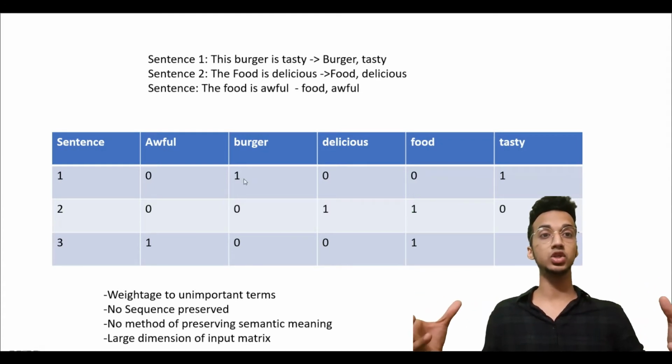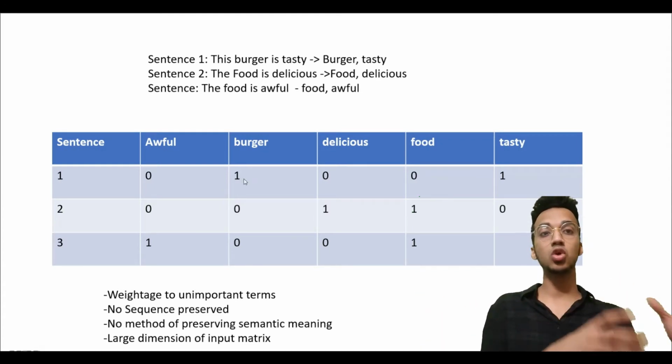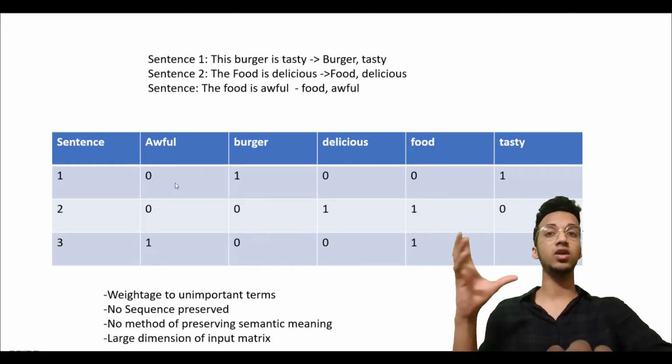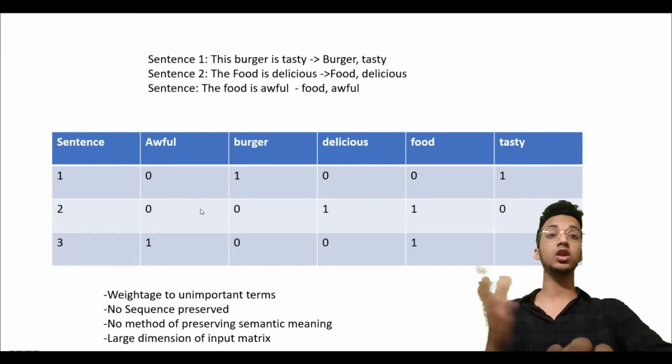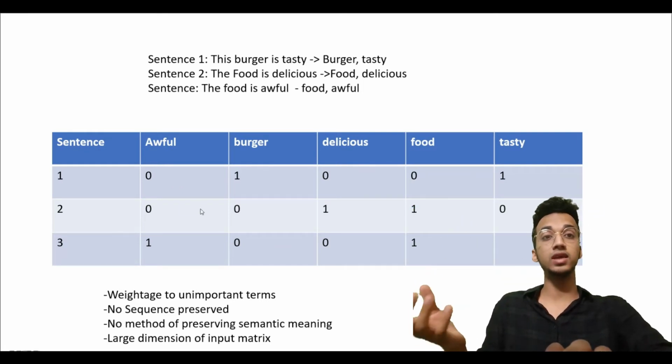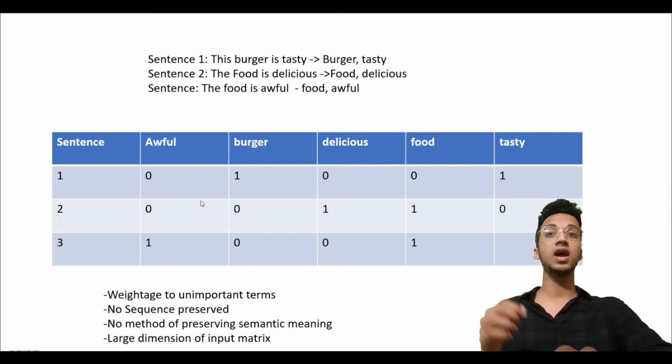They have the same weightage. So what is more important does not get more weightage. And some commonly occurring words like this and or, if not removed, will occur a lot. They'll get a very high frequency, and the model will get fooled into thinking that those words are important. And another disadvantage is that no sequence is preserved.